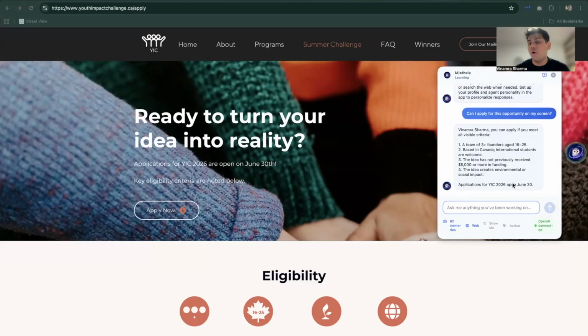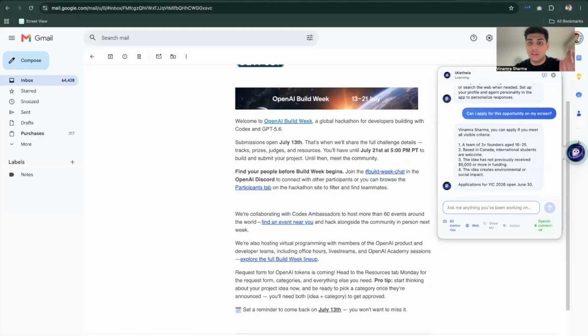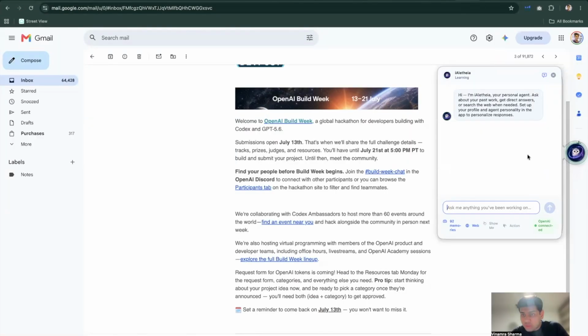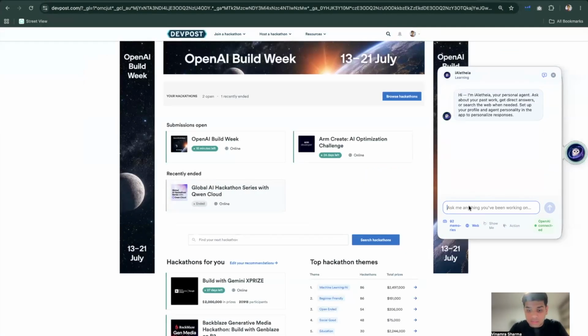Now it knows me, it knows my data, and it can give me the exact answer without any screenshot or switching the context. Further on, there is an additional feature where, for example, I can go down and ask for something if I'm confused about it. So for example, I can ask, show me how can I search an event here, and I can click on the show me option.